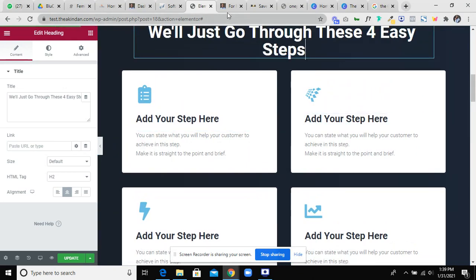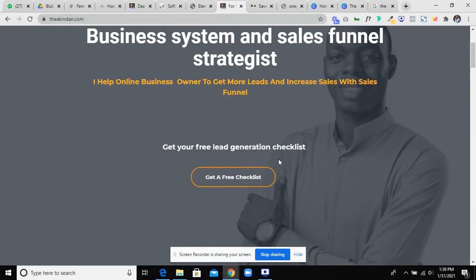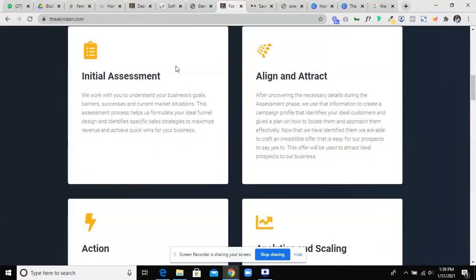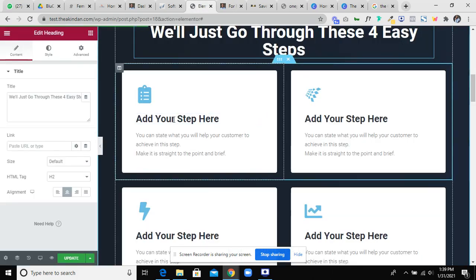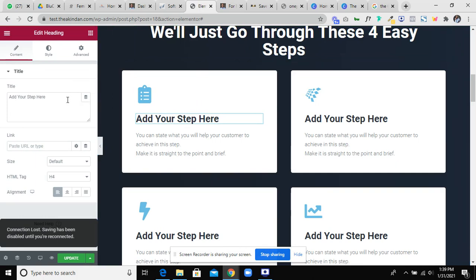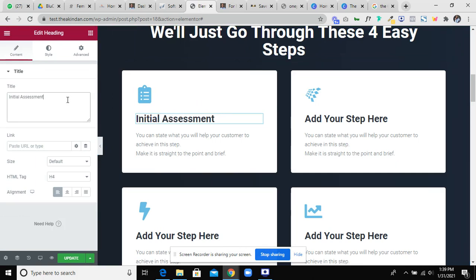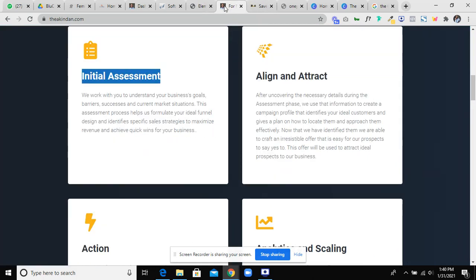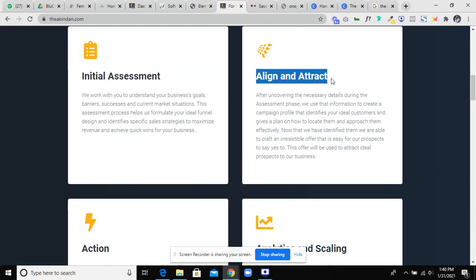I have mine already, so either I just come here and copy, then paste. All I need to do is click one of these and then copy.